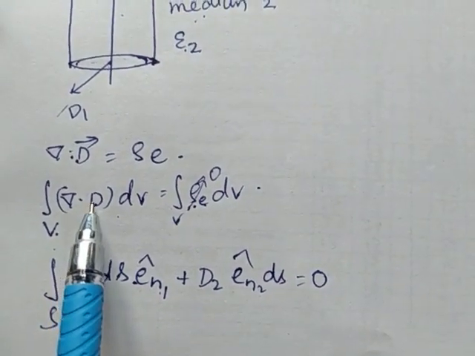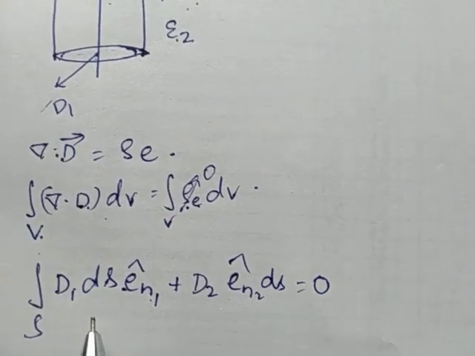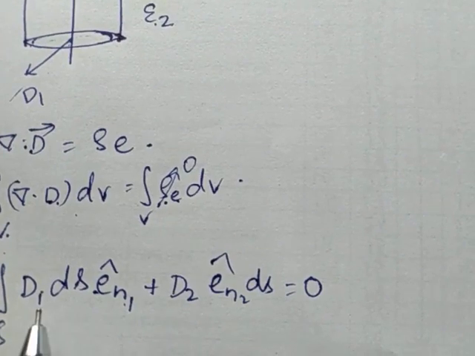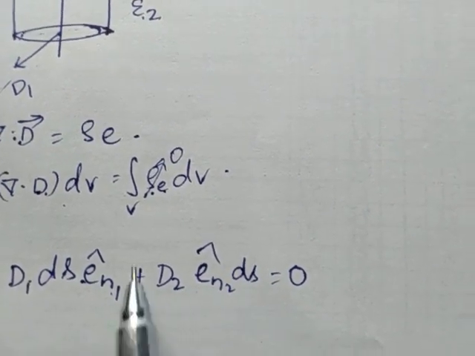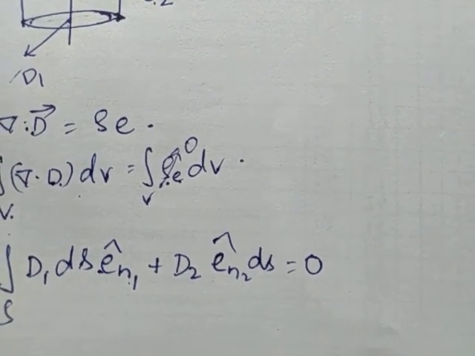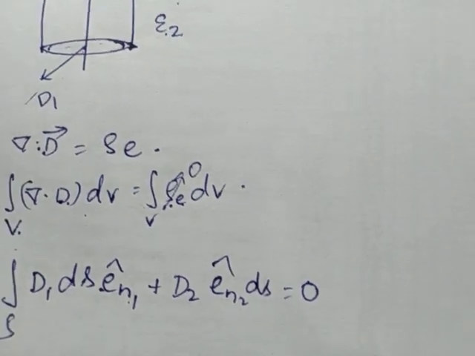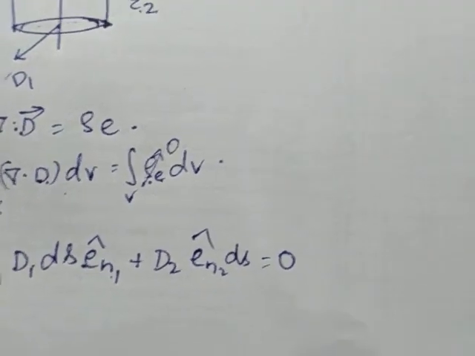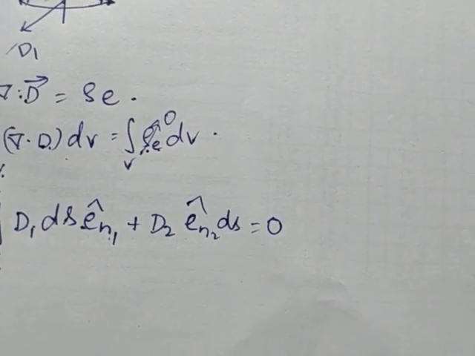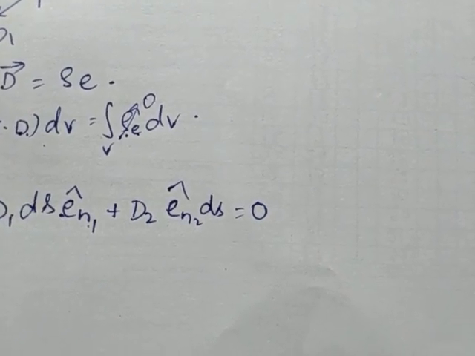I am changing the volume integral to a surface integral using the Gauss divergence theorem, considering the first medium and the second medium. Here D1 and D2 are the values of D in the two mediums, D1 in medium 1 and D2 in medium 2. Similarly, en1 is the unit vector of the first medium and en2 is the unit vector of the second medium.